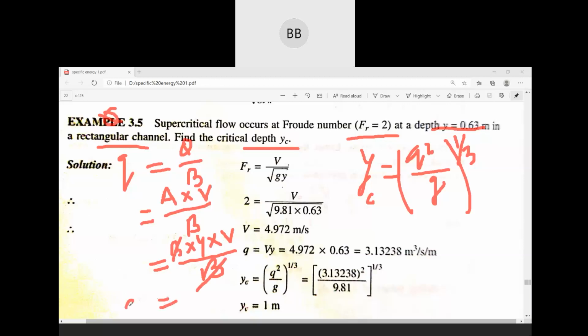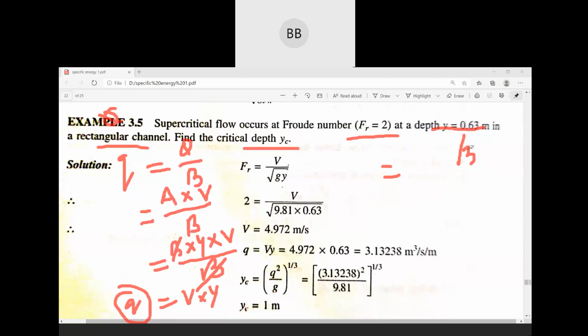It will be small q is equal to velocity multiplied by y. So in this, to find out the q value, we need depth of flow and velocity. Velocity is not given in this question, but the depth of flow is known to us. So now we need to find out the velocity first, then we can find out the q value, then we substitute this q value in the critical depth equation, and then we can find out the required critical depth.